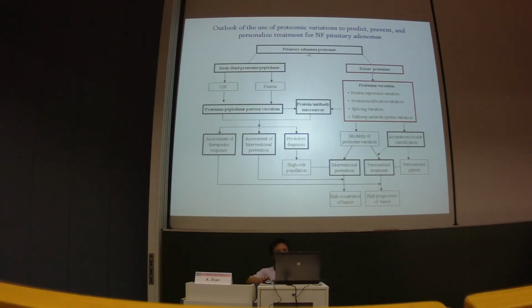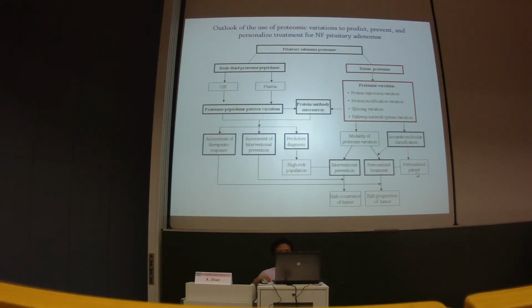Pituitary adenoma proteomics include tissue proteomics and body fluid proteomics and peptidomics. Tissue proteomics validation include protein expression validation, protein modification validation, splicing validation, pathway network assessment validation. Those validation can be used for accurate molecular classification and the personalized patient treatment.